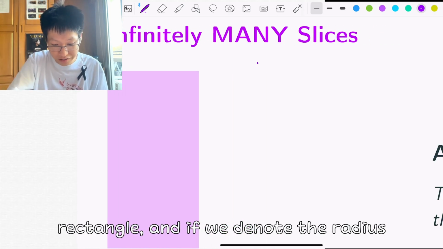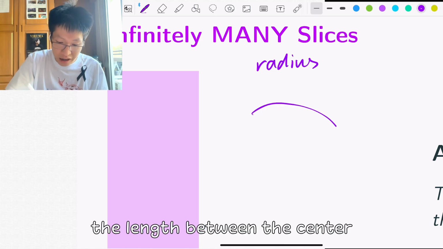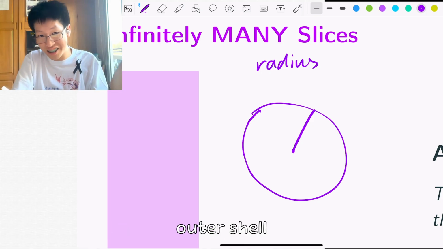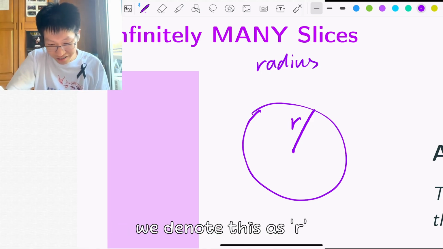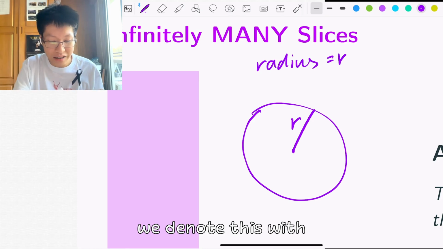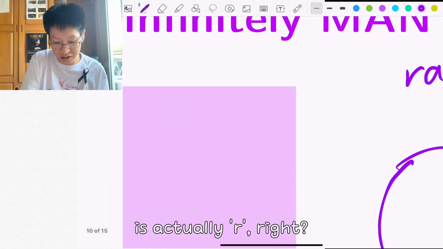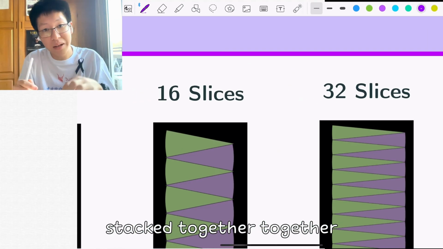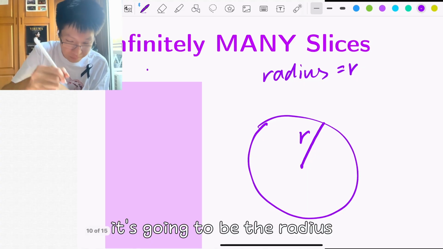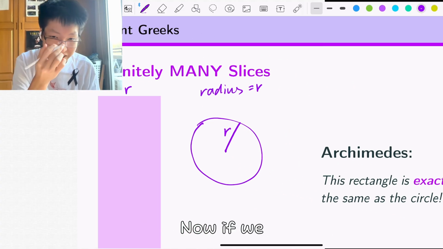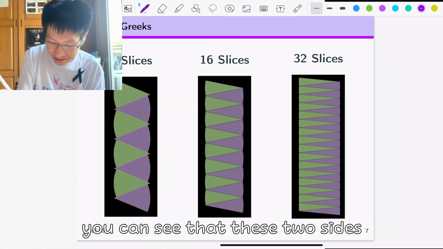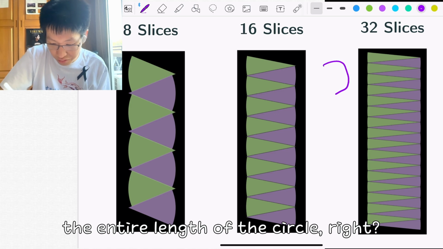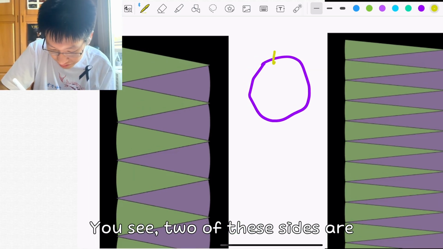And if we denote the radius, which is just the length between the center of the circle to its outer shell, as R. So basically, R is just a simple letter we use to denote this. Then you can notice that this side here is actually R, right? Because this one side is a wedge, and if the wedges are stacked together, it's going to form our radius. Now, if we look at this side again, you can see that these two sides form the entire length of the circle, right?